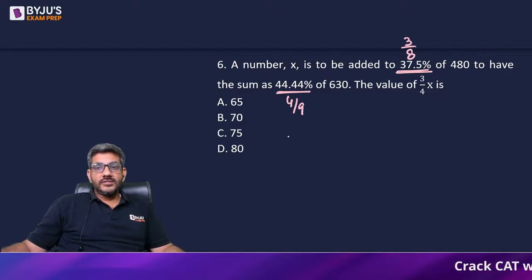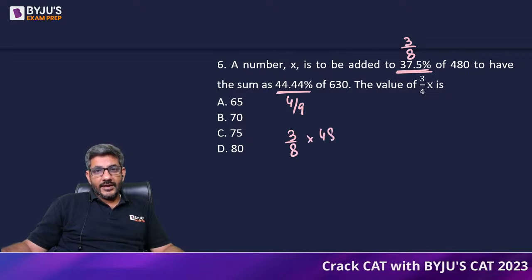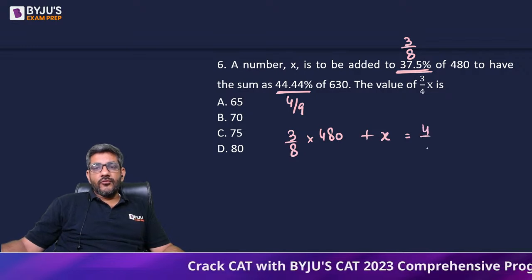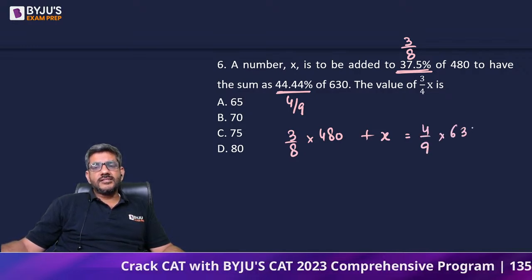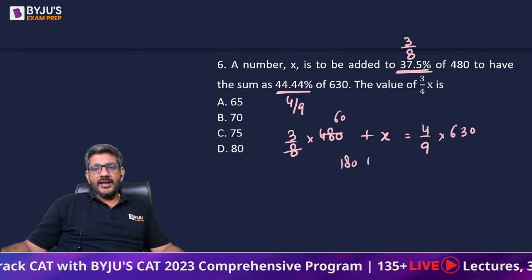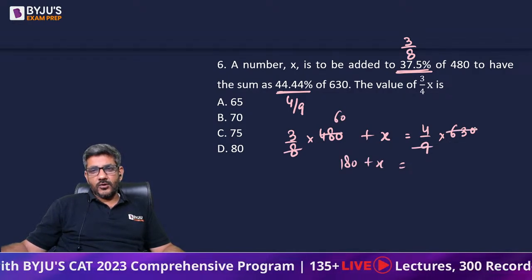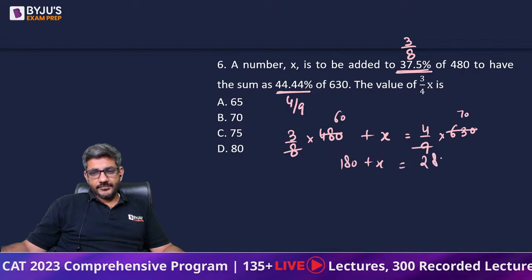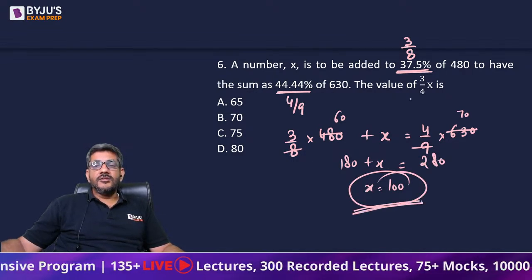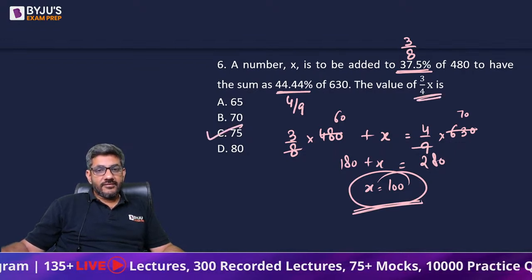Now he says 3 by 8 of 480, x is added to it to make it 4 by 9 of 630. बहुत आसान सा है तो. So this gives me 180 plus x is equal to 280. तो x आ गया आपका 100 और अगर x 100 है तो 3/4 of x is 75.